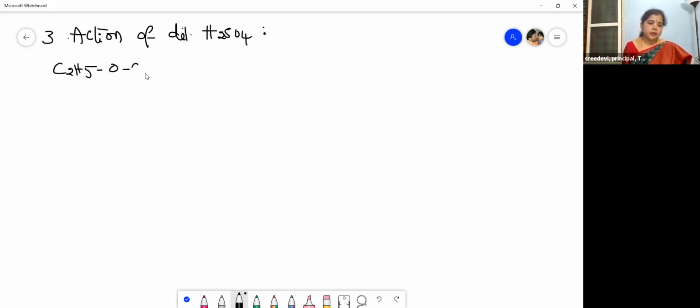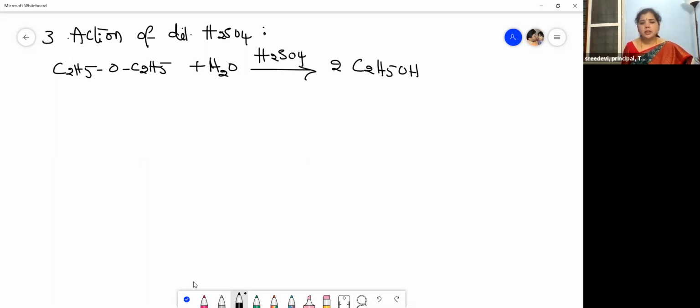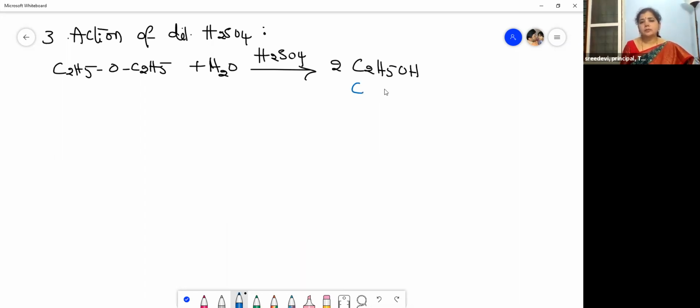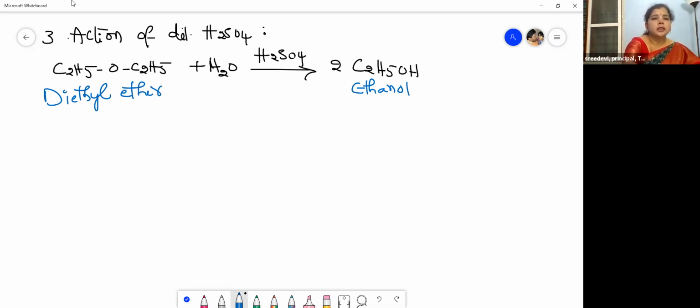Diethyl ether, when treated with dilute sulfuric acid, meaning water is added — understood the meaning of dilute? — gives 2 moles of ethanol, C2H5OH. So diethyl ether, when treated with dilute sulfuric acid, gives ethanol. Now let us move to the next reaction quickly.